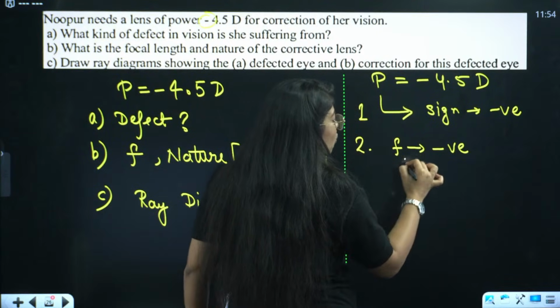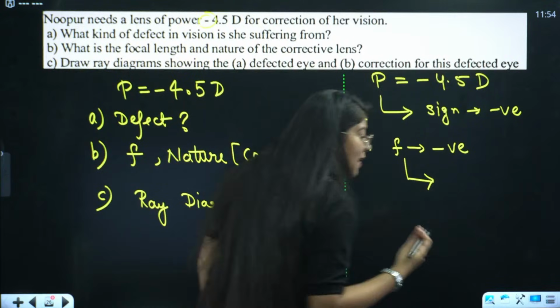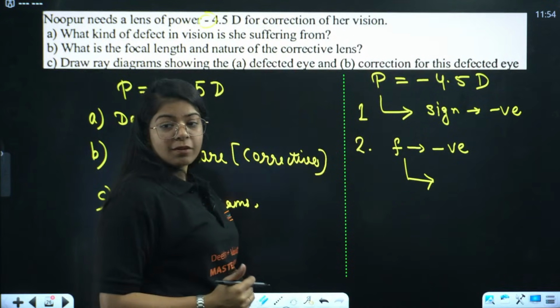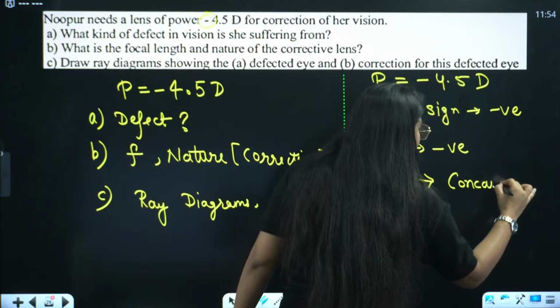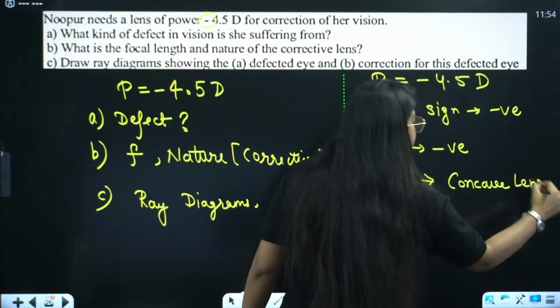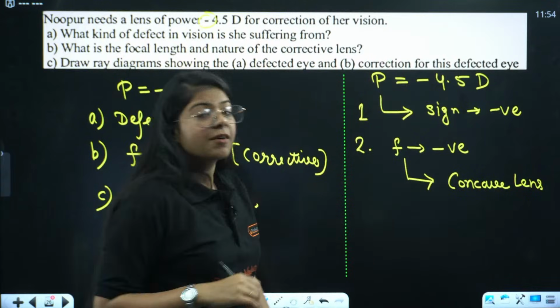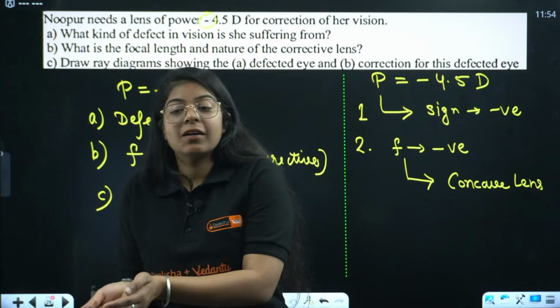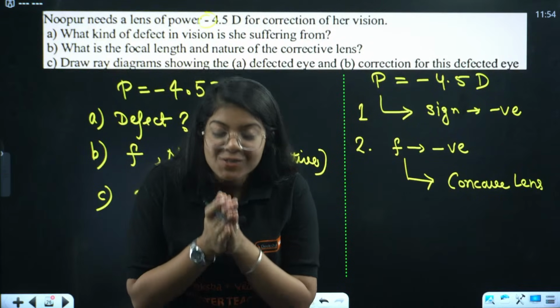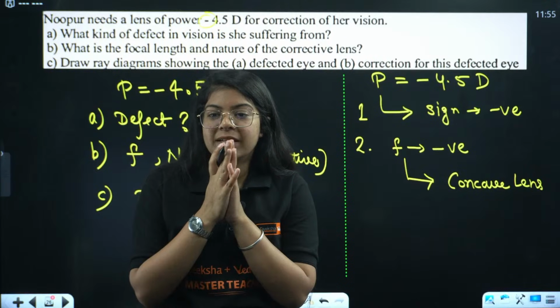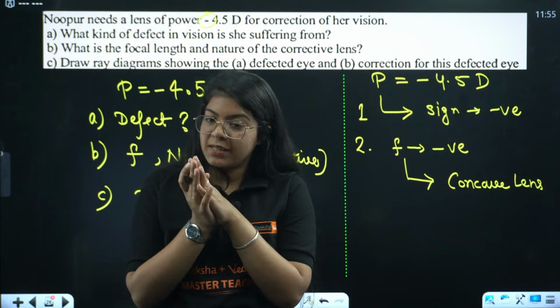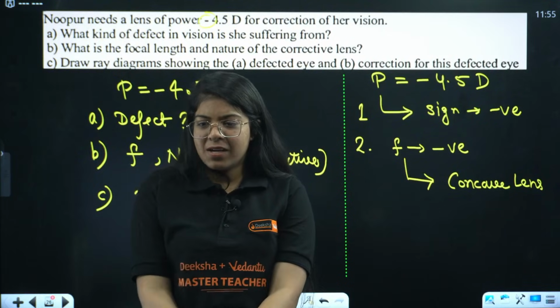Which lens has negative focal length, concave or convex? We have concave. Concave lens as well as concave mirror both have negative focal length. Now, the concave lens is used to correct which defect? Negative sign, yes. It is the defect short-sightedness.